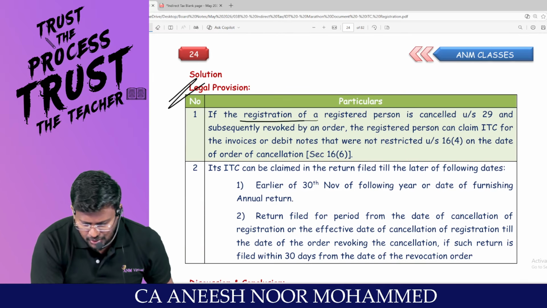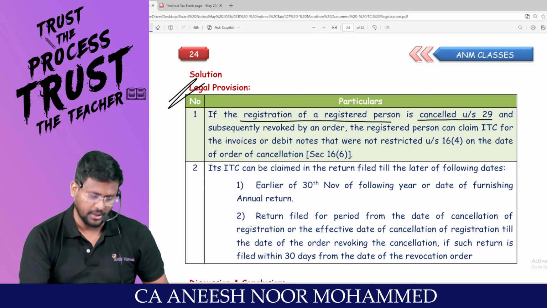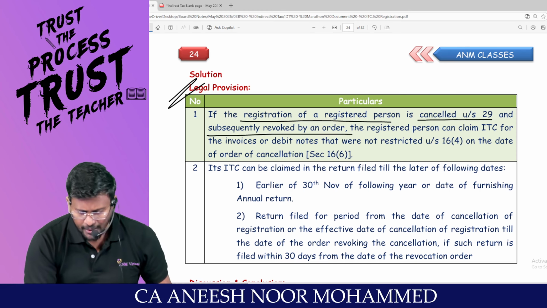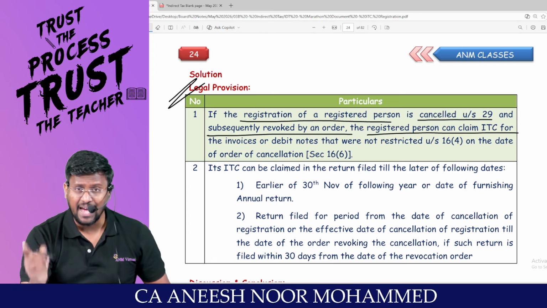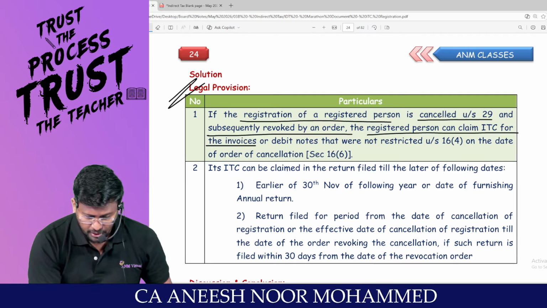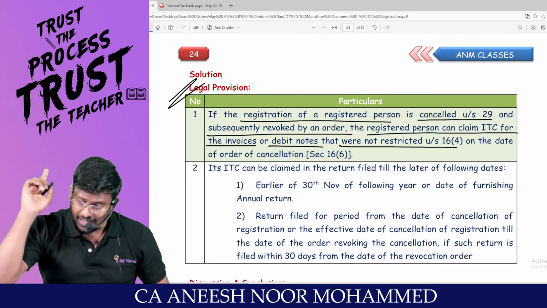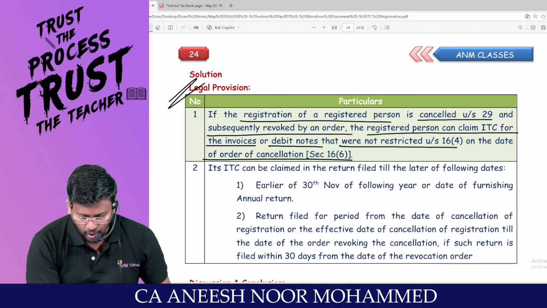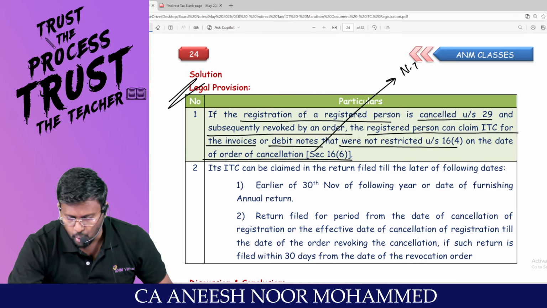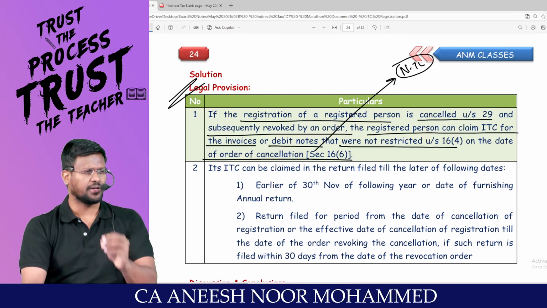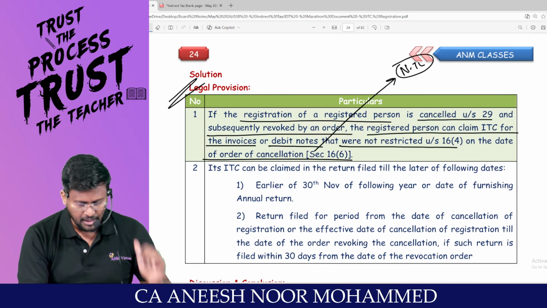If the registration of a registered person is cancelled under section 29 and subsequently revoked by an order, the registered person can claim ITC for the invoices or debit note that were not restricted under 16.4 on the date of order of cancellation. This is the time limit 16.6, a new subsection added, already we discussed. Highlighting, you would have forgotten. This is a testing area for exam.